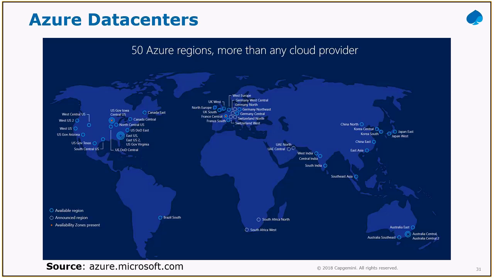So what is a region? A region is a set of availability sets within a latency-defined perimeter, connected through a dedicated regional low latency network.